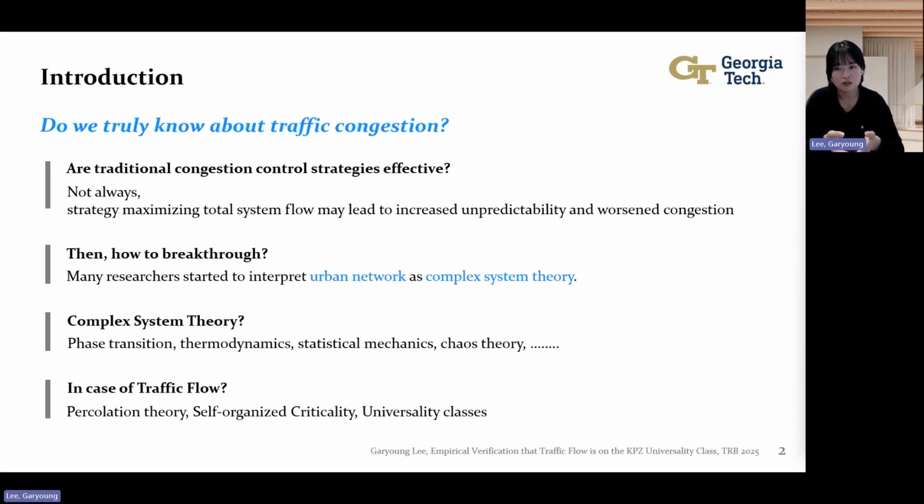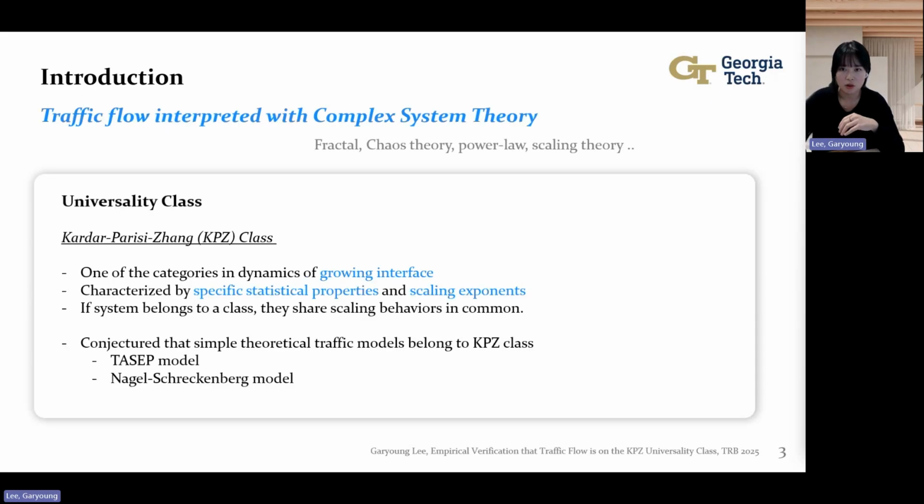Among a bunch of different branches of complex system theory, we brought the universality class to the table. When there is a system that has dynamics of growing interfaces over time, we can categorize those systems into one of the universality classes, and these classes can be characterized by specific statistical properties. So if we say that certain systems belong to the KPZ class, it means these systems share the same exponents.